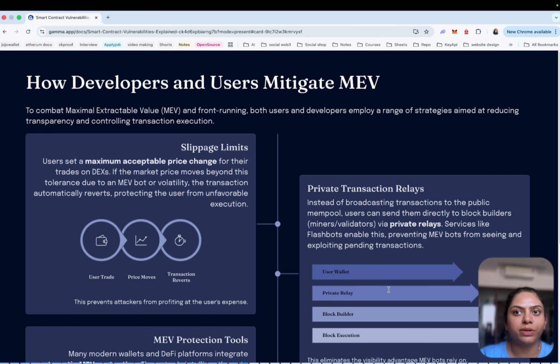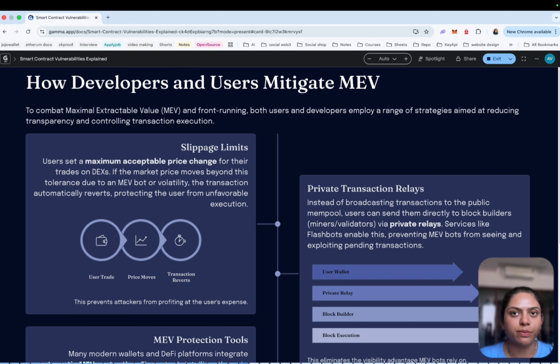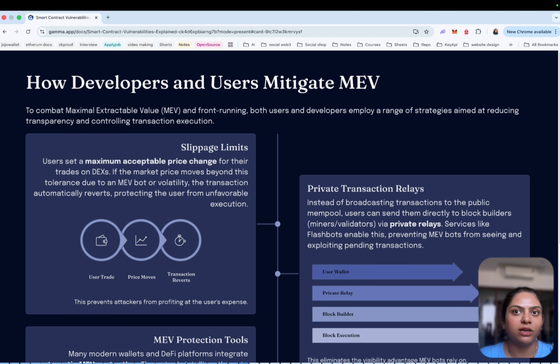So how can developers and users mitigate MEV? While MEV cannot be completely eliminated, several mechanisms reduce its impact, like slippage limits. DEX interfaces allow users to define maximum slippage. For example, swap 100 ETH with a minimum amount of 195,000 USDC. If the price changes too much during the transaction, the trade automatically fails.